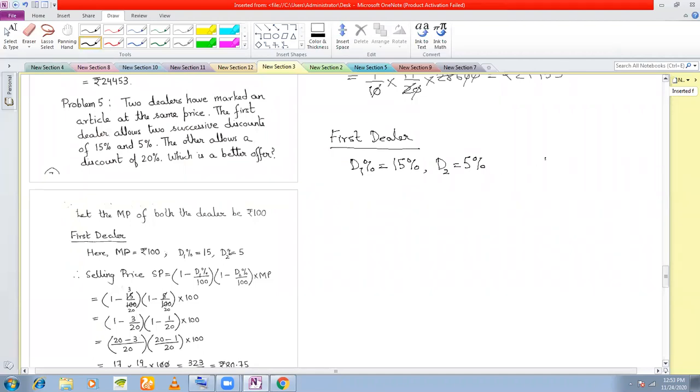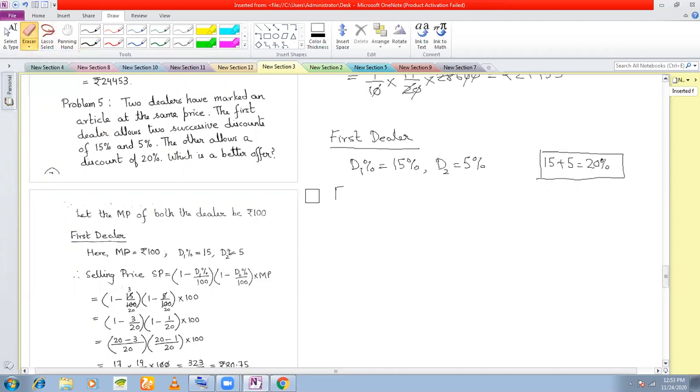Oh, okay, fine. So what he is doing is he's giving me 15 plus 5 equal to 20% discount, right? Okay, fine. I think this way. Whether I'm right or wrong, I'll see later. Okay, this is what I think. Now what happens? I go to the second shop, and that dealer there, he tells me, the let's say second